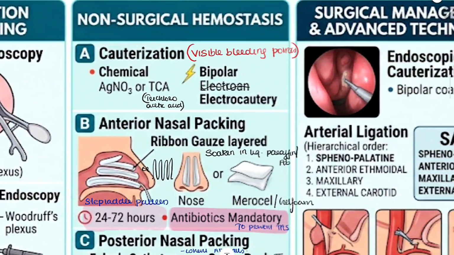Now coming to the non-surgical hemostasis methods, if we found out the area is Little's area or we localized the bleeding, then we can do cauterization if the bleeding point is localized. Cauterization can be chemical cauterization or electrocauterization using endoscopy. Chemical cauterization is by silver nitrate or trichloroacetic acid. These are the agents for chemical cauterization, and electrocautery is by bipolar endoscopic electrocautery.